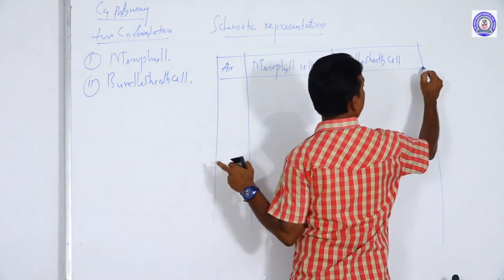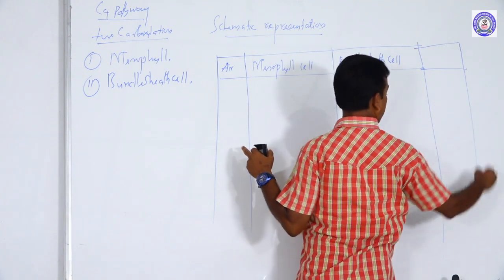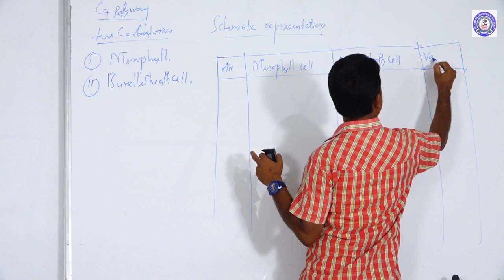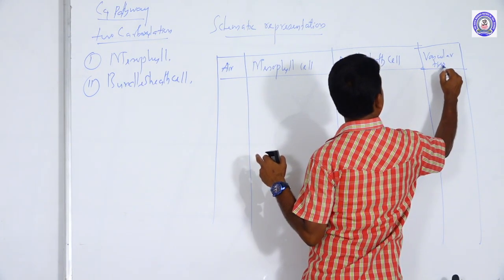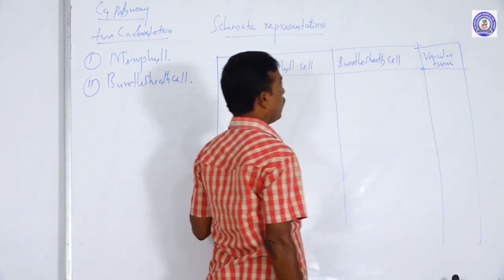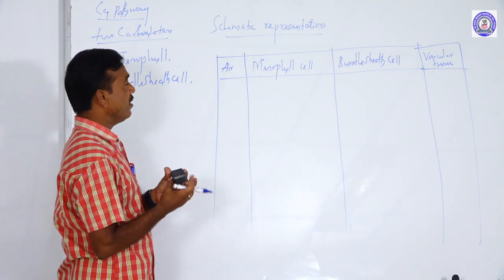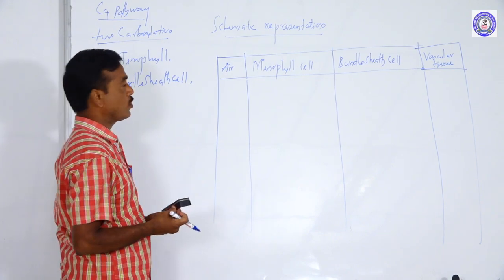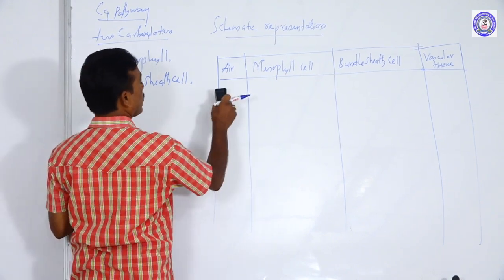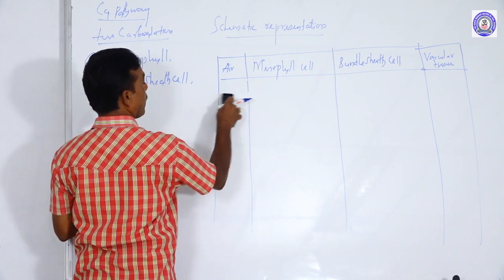The last column is the vascular tissue. The process involves the mesophyll cell, the bundle sheath cell, as well as the vascular tissue.